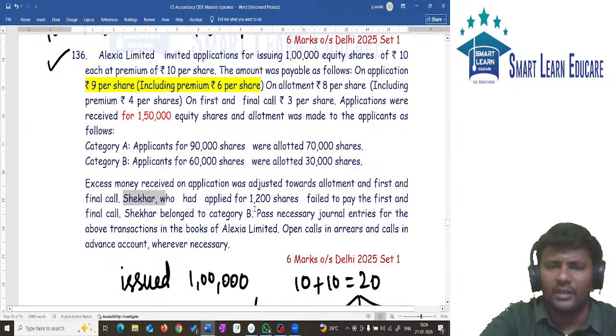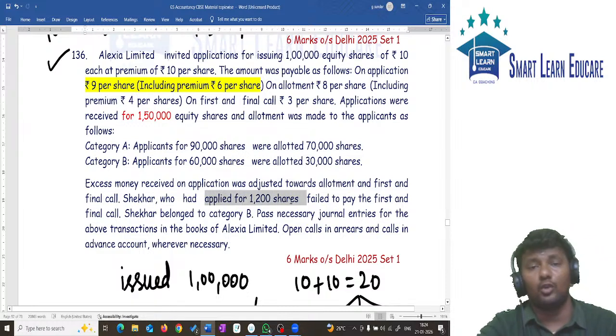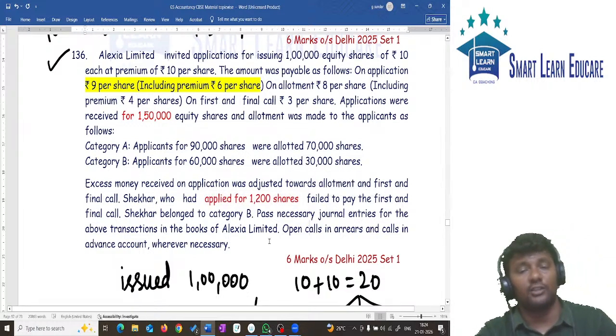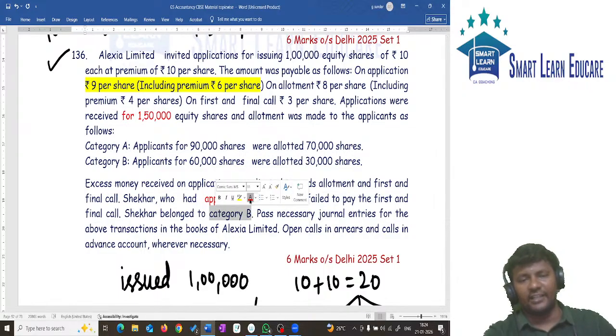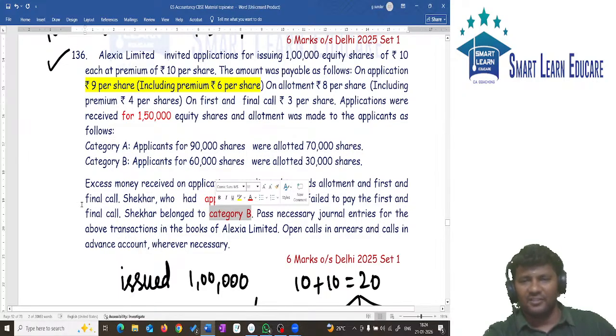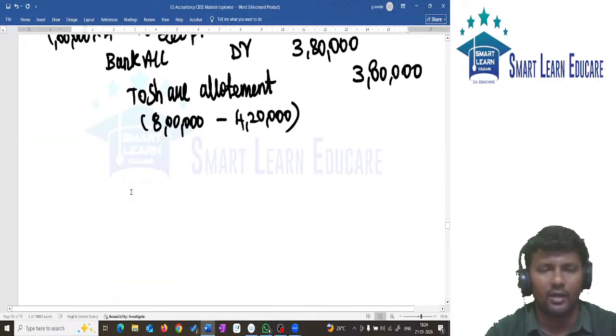A person holding 1200 shares failed to pay. He applied for 1200 shares, and he belongs to category B. Here comes the problem. So how to solve this?